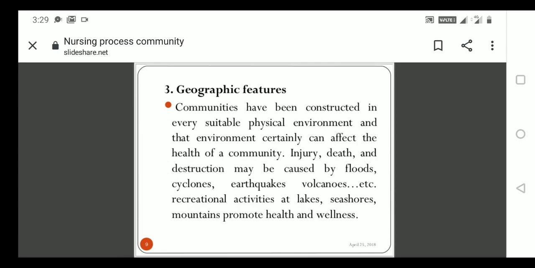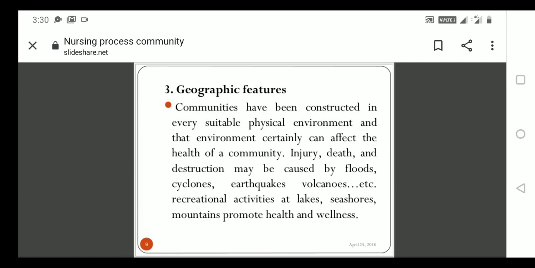So whether it is a flood-prone area, a cyclone-prone area, an earthquake area or a volcanic area, collect all the histories before you visit the particular community. Then only you will be able to teach the people. If this is an area with some geographical problems, then moving from the particular area will keep you safe.